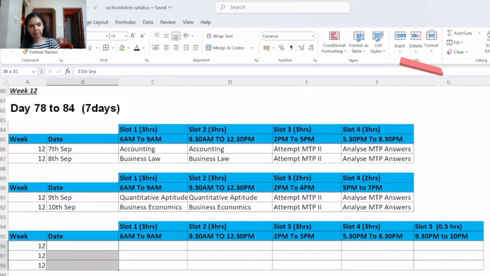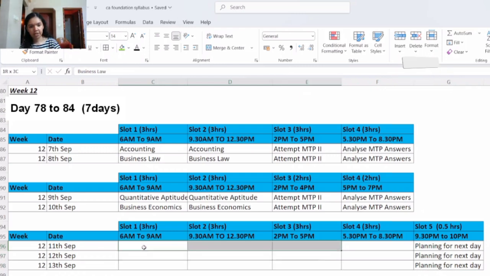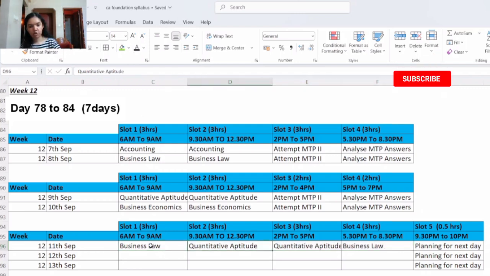Then on 11th, 12th and 13th September, on these 3 days you will have 5 study slots, 4 slots of 3 hours each and 5th study slot of 0.5 hours, which is for planning for the next day. So let's see now on 11th September, you will revise business law and quantitative aptitude. In slot 1 you will revise business law, in slot 2 and 3 you will revise quantitative aptitude and in slot 4 you will revise business law again.